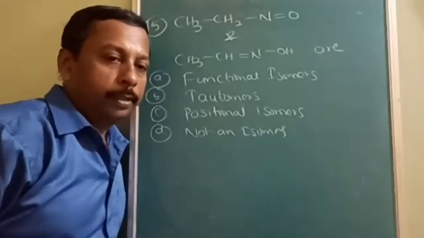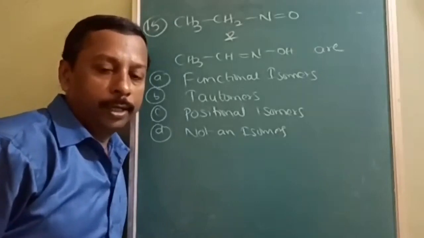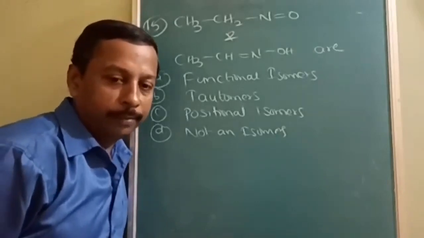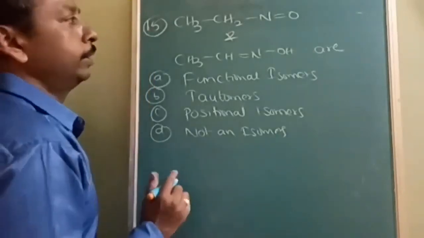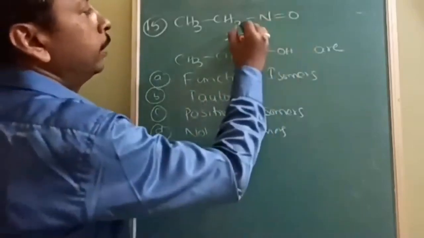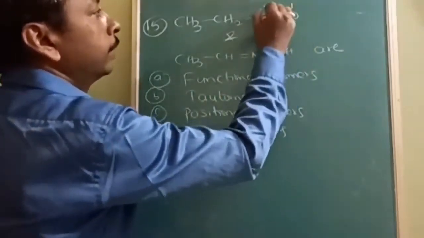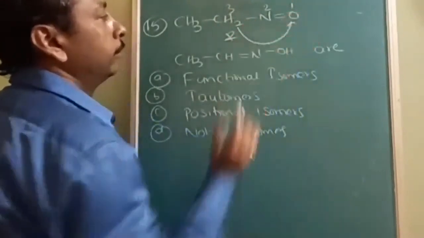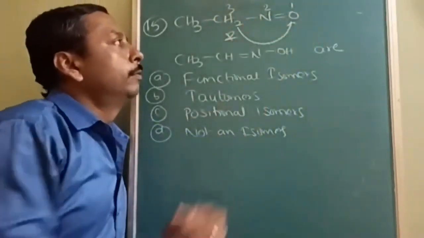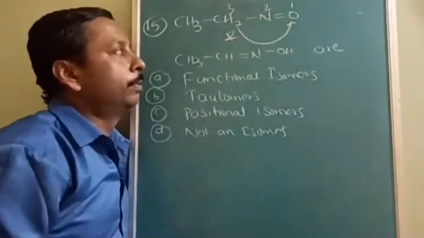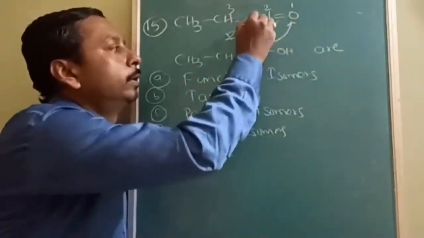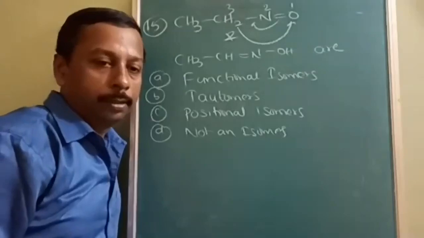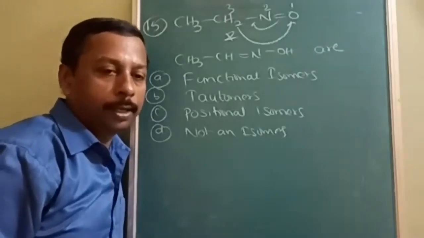Okay. See here, these two are given, and you have to identify the relation between them. Very simple. 1-3 migration. See, this is first, second, third. 1-3 migration of a proton from one polyvalent atom to another polyvalent atom. So this will result in this structure. So this is called tautomerism.